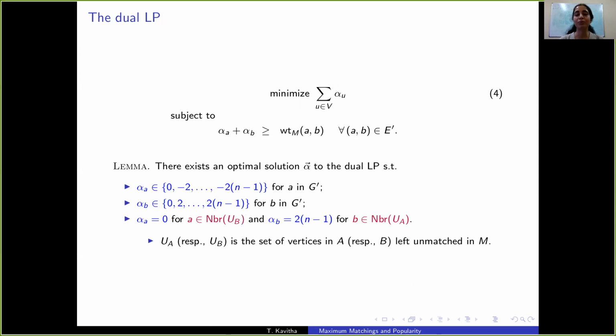Then we show one more very important property: the alpha values of neighbors of unmatched vertices take the highest possible values in the allowed sets. That is, if A is a neighbor of an unmatched vertex in B, then A's alpha value is 0. And if B is a neighbor of an unmatched vertex in A, then B's alpha value is 2(n-1). These properties, the first two old properties and the latter two new properties, will allow us to show that M star is stable in G star.